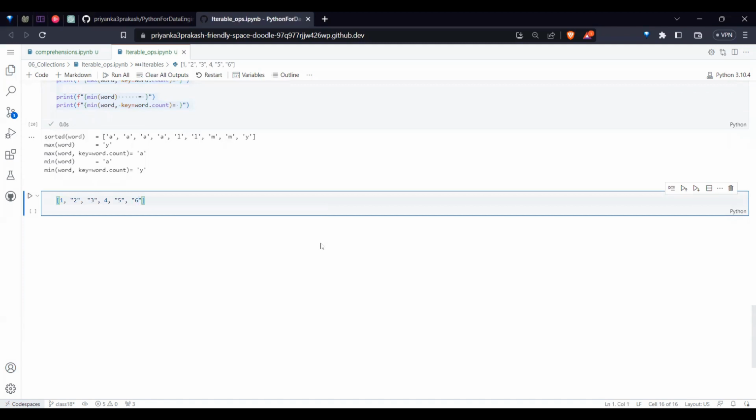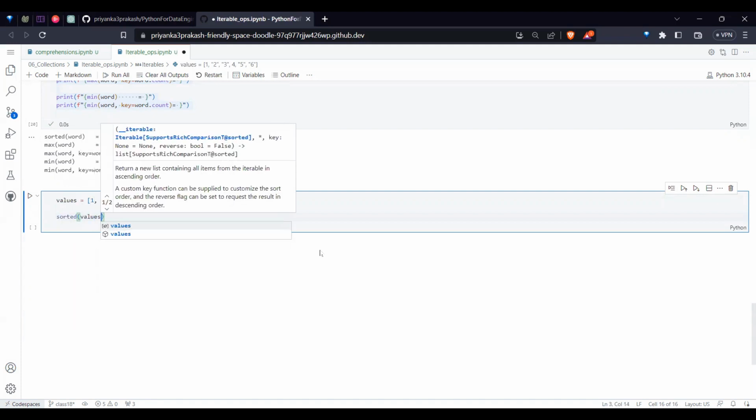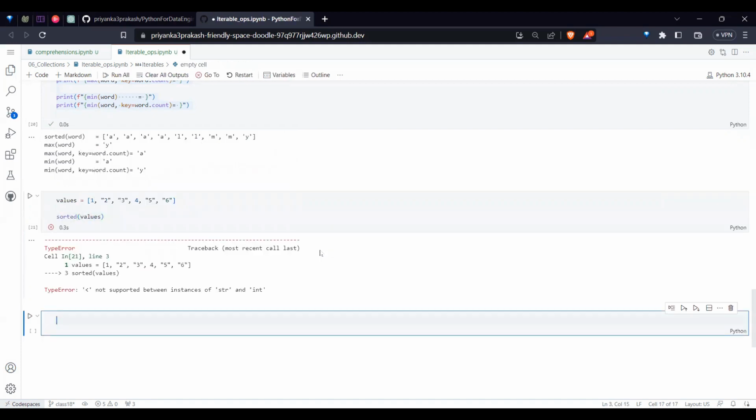Say values is equal to like this. Now for this, if I ask sorted of values, it will throw an error.